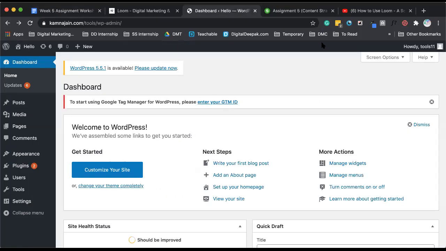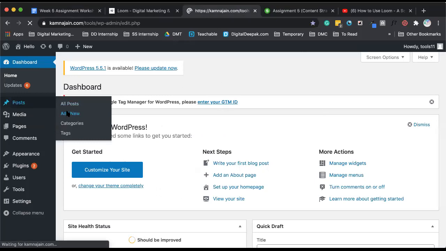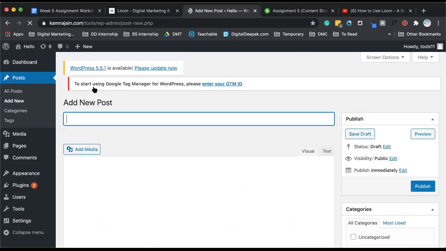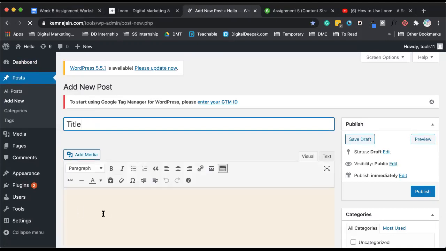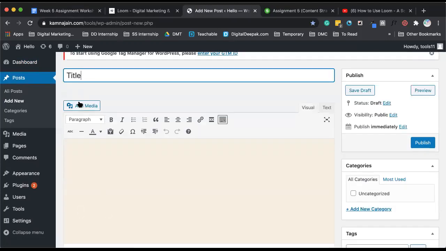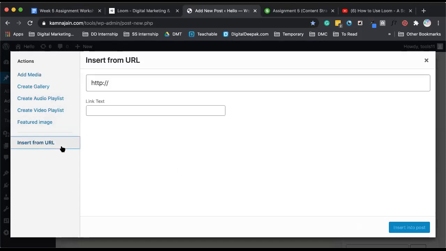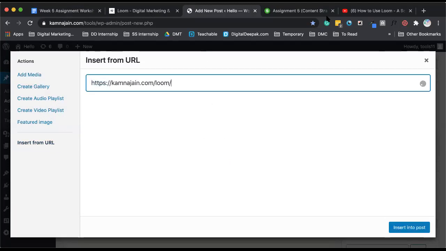Now, is anybody here using the classic editor on WordPress? Anybody? If you are, then I will show you how to embed it here also. I can see some people are using it. So here again, you go to posts, add new. Add the title. But to embed it, click on add media. Once you are here, go to insert from URL and paste the YouTube link. Let me get it again.